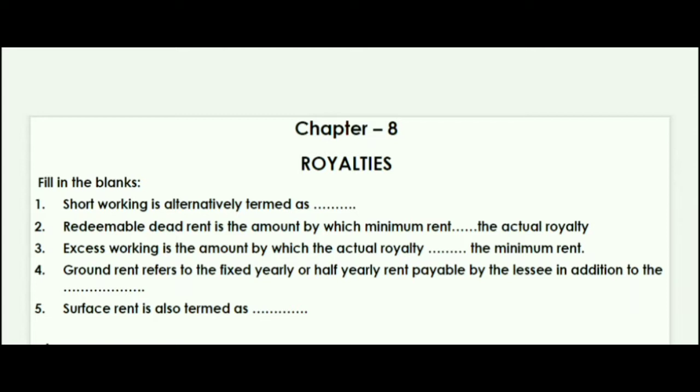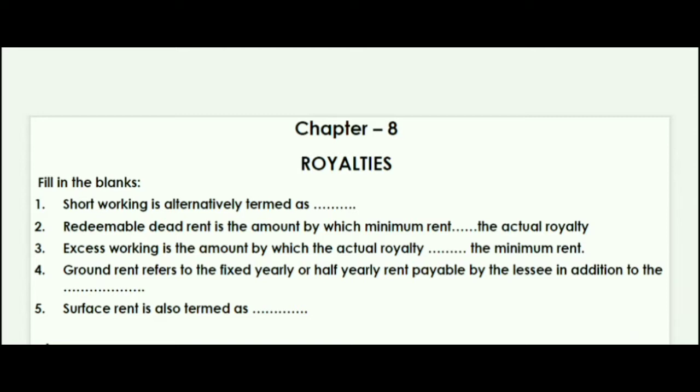I repeat, the answer is redeemable dead rent, and the spelling is R-E-D-E-E-M-A-B-L-E, dead, D-E-A-D, and space R-E-N-T. So redeemable dead rent.